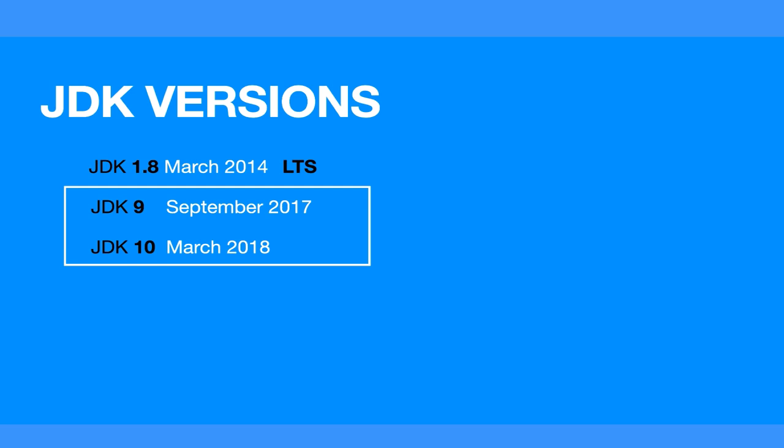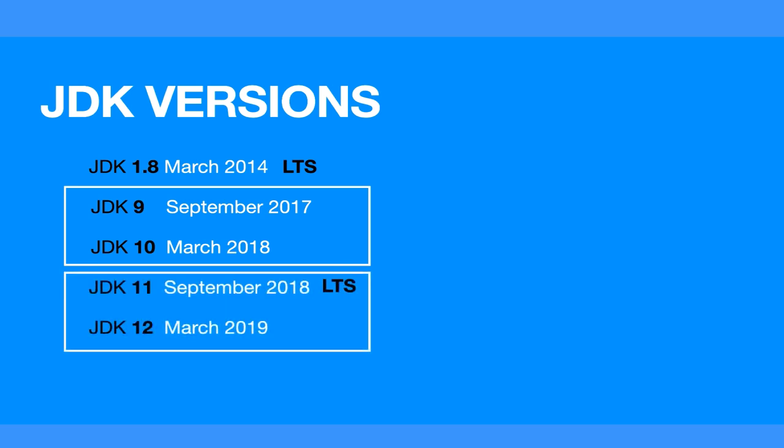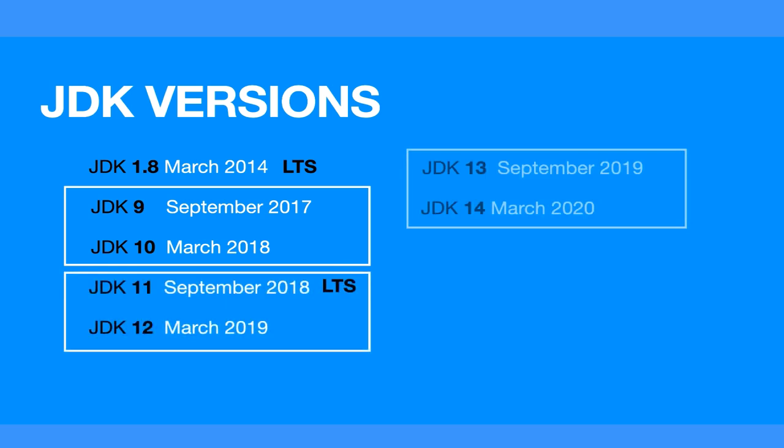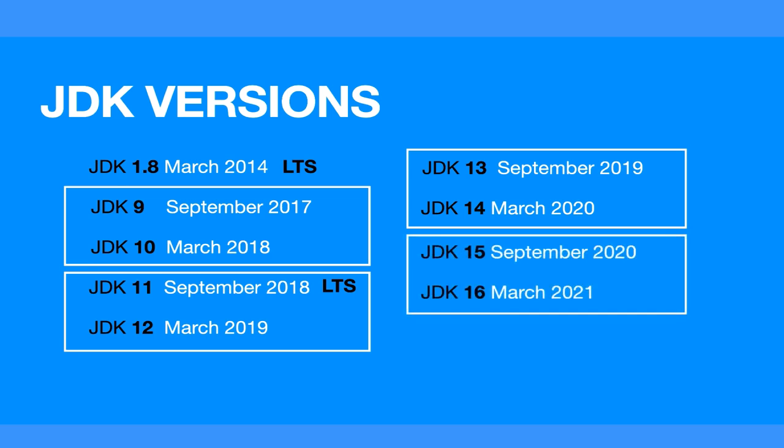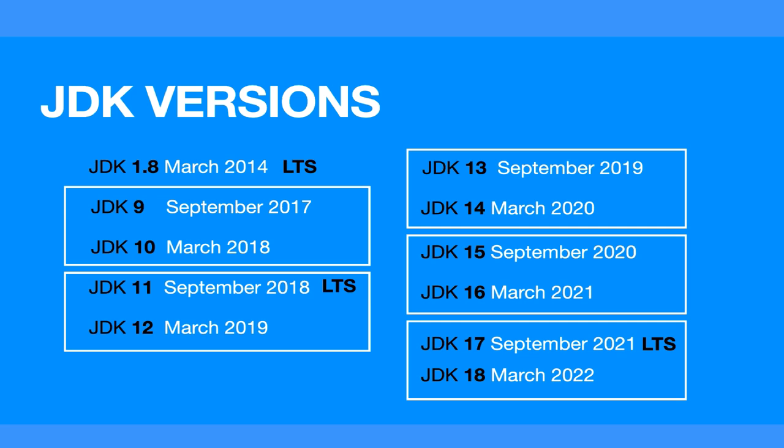So you can see from September 2017, JDK 10 was released in March. So there's a 6-month gap between those two versions. The same with JDK 11 and 12, and the same with 13 and 14, 15 and 16, and finally 17 and 18, and more versions to come.